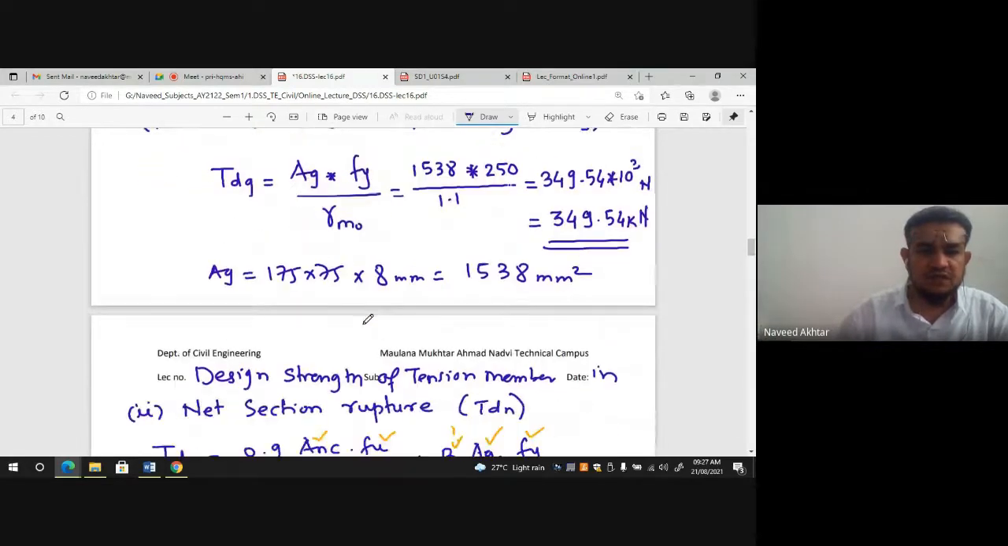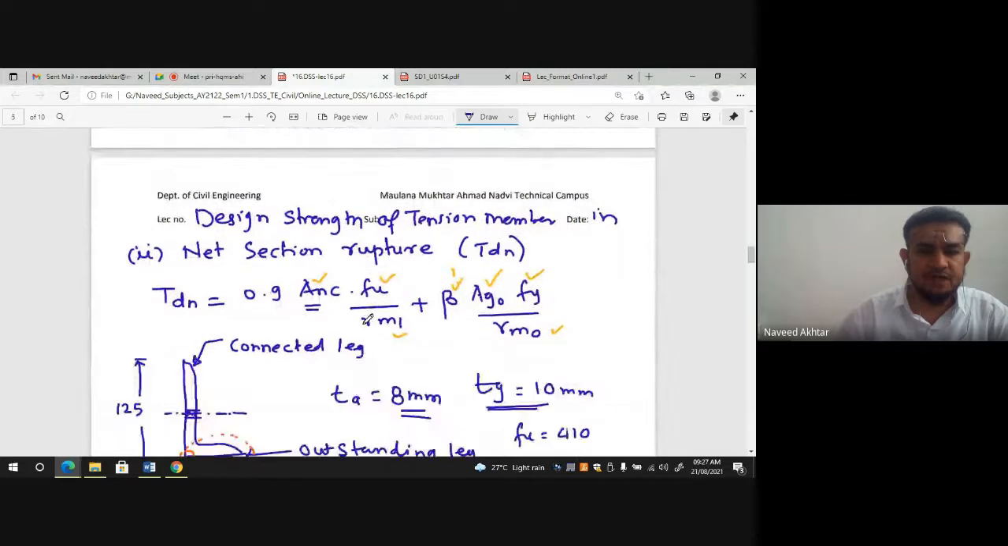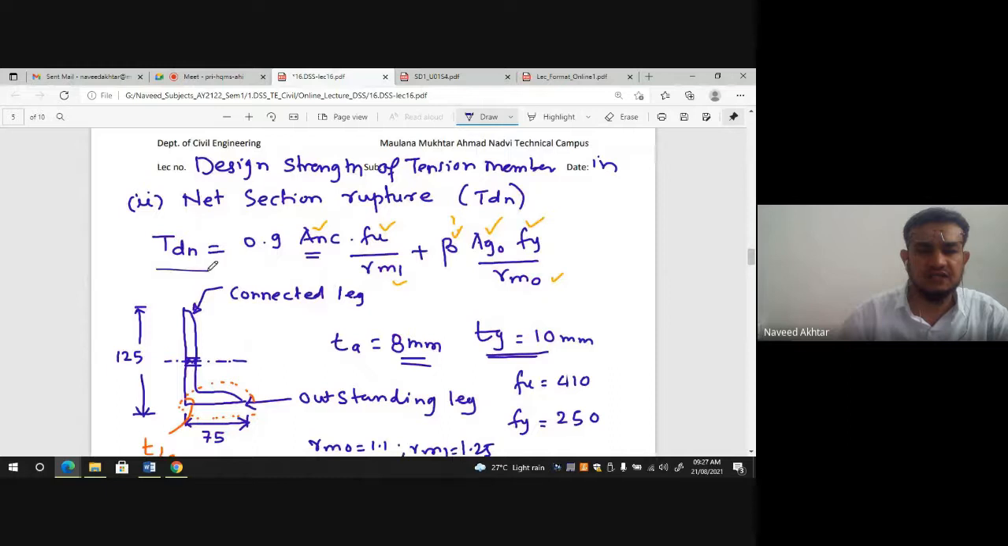Then, the design strength of the tension member in net section rupture. For the angle section, this formula is also given in IS 800:2007, page number 32. That is net section rupture for a single angle, because this angle is a single angle connected with the gusset plate. So 0.9 into Anc Fu upon gamma M1. If ultimate strength rupture is there, then the partial safety factor for material is gamma M1, and its value is given in Table number 5 of IS 800:2007.